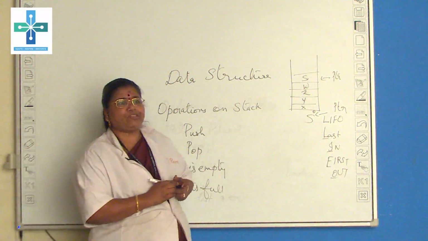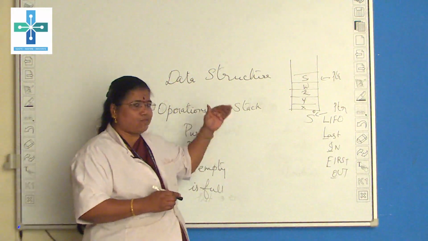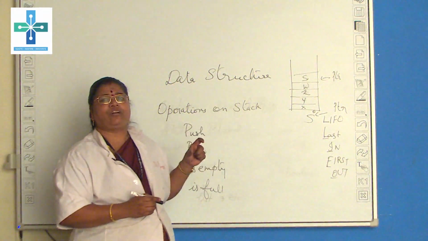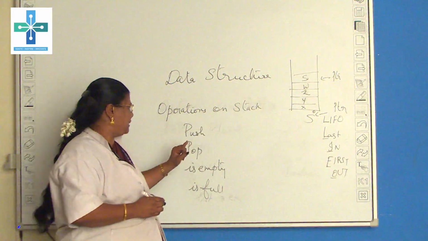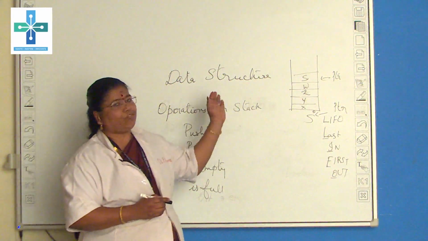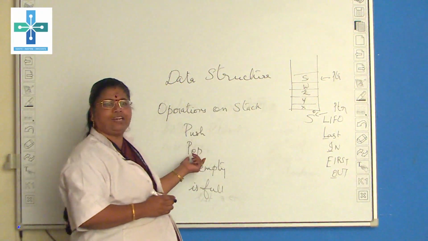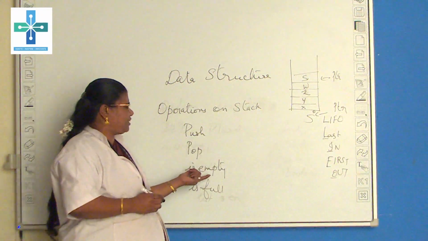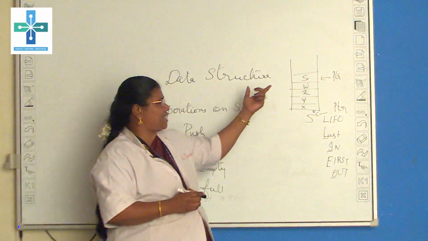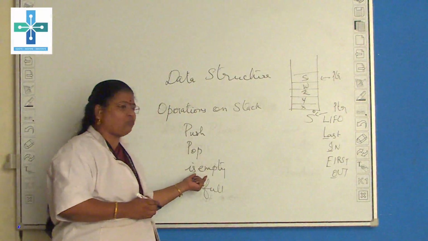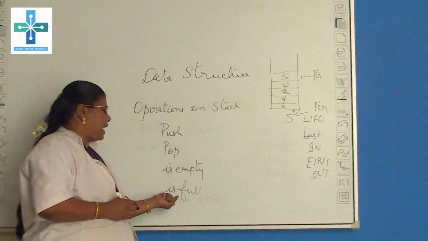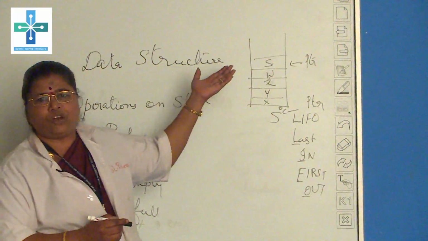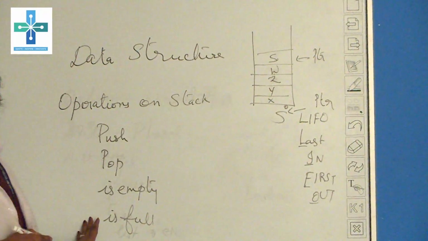Push operation means if you want to add one element to the stack, we call it a push operation. Pop operation means if you want to delete one element from the stack, we call it a pop operation. Whether the stack is empty or not is found out by the isEmpty function, and isFull checks whether the stack is full or not. That is the way we do it.